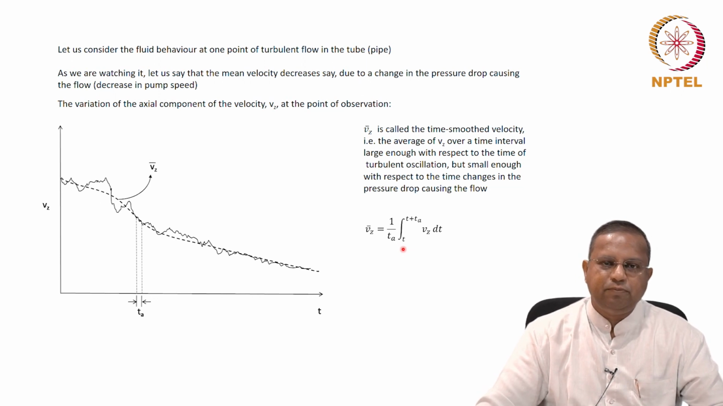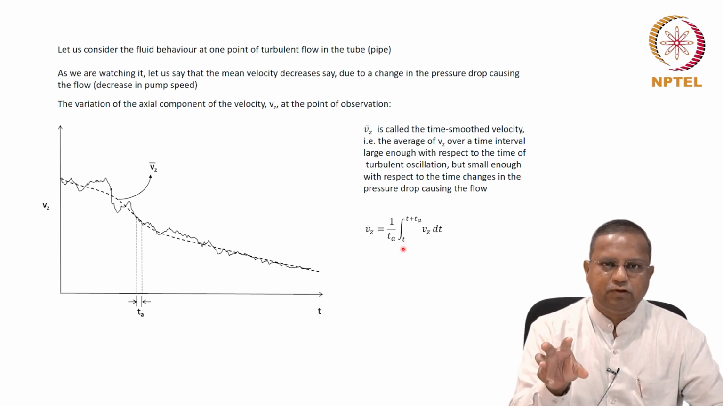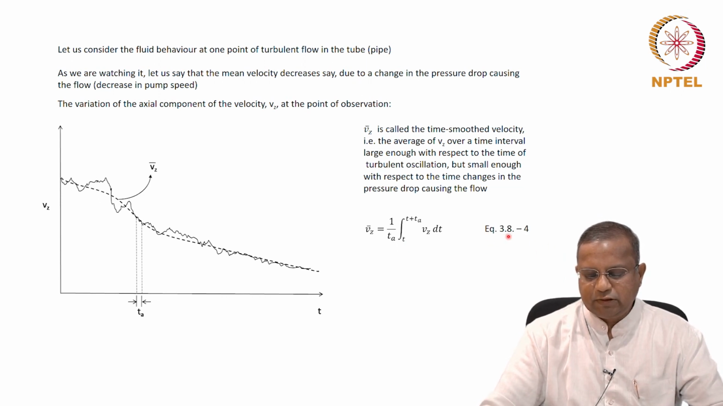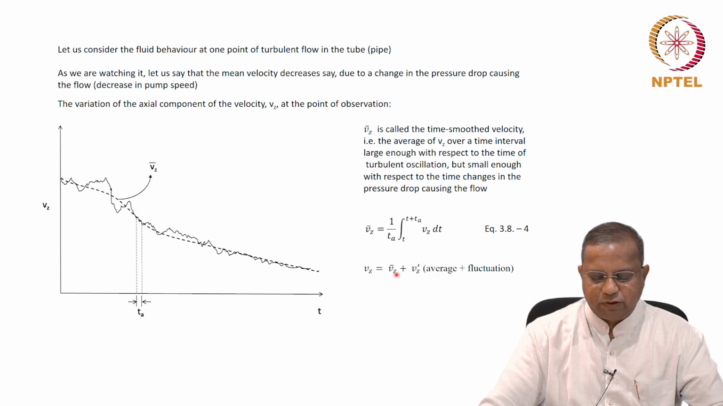So the velocity at any point is the sum of a time smoothed component and a fluctuating component. We'll call this equation 3.8-4. So Vz equals Vz bar, the time smoothed component or the average component, plus the fluctuating component Vz dash. Equation 3.8-5.